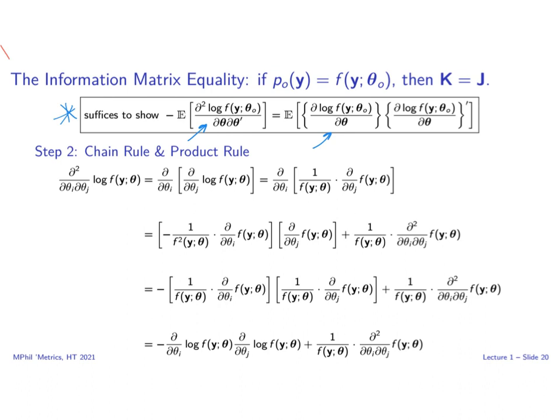Consider an arbitrary element, i, j, of the second derivative matrix. This is the derivative with respect to theta i of the derivative with respect to theta j of the log of f. First, we'll calculate the inner derivative. The derivative of the log of f is 1 over f. And then, by the chain rule, we have to take the derivative of f with respect to theta j.